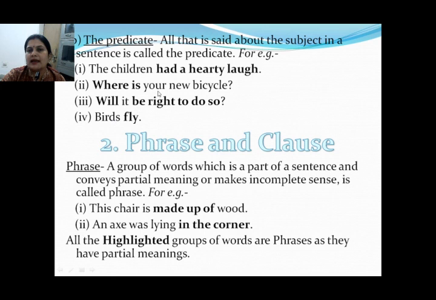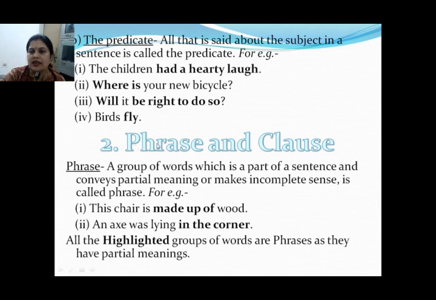Just see that in the predicate, a verb is there in all these sentences. Here had is a verb, then is is a helping verb, then will be here, again a verb, fly, verb. So you just see that the predicate contains the verb.